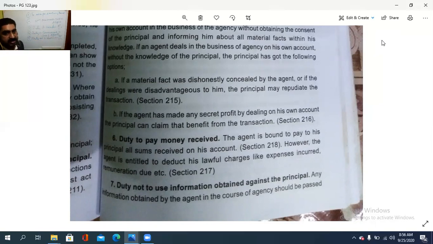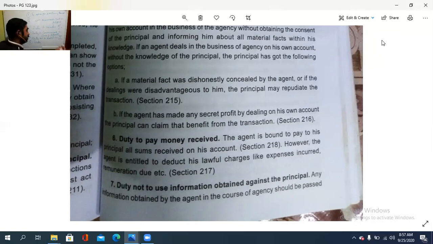Two exceptional cases are there. If a material fact was dishonestly concealed by the agent, or if the dealings were disadvantageous to him, the principal may cancel the transaction. And if the agent has made any secret profit by dealing on his own account, the principal can claim the benefit from the transaction. Then the sixth point is duty to pay the money received.